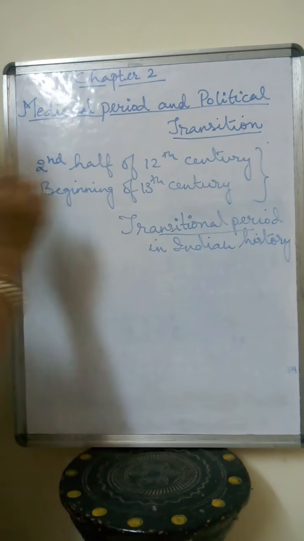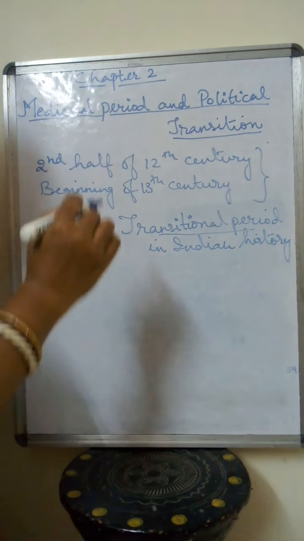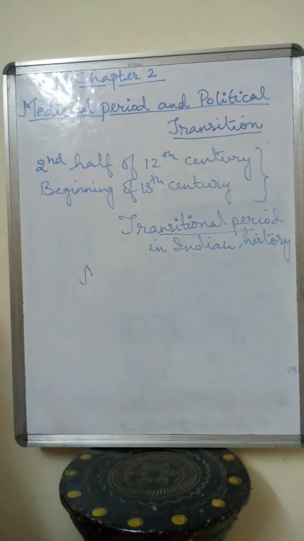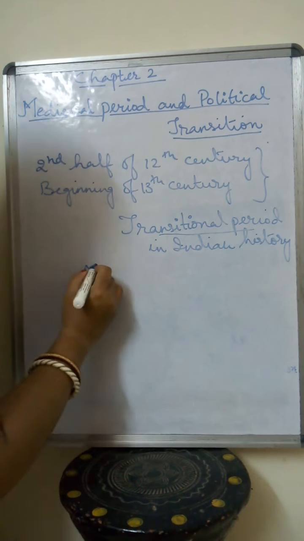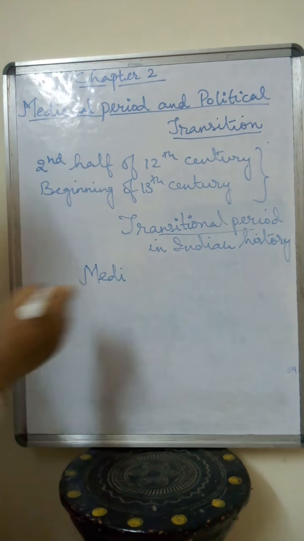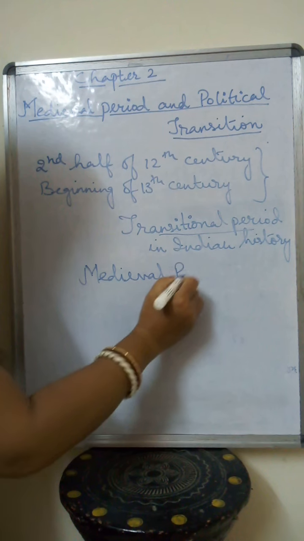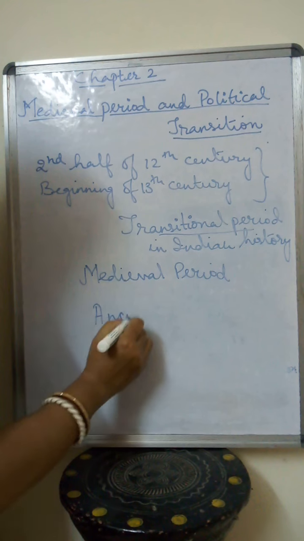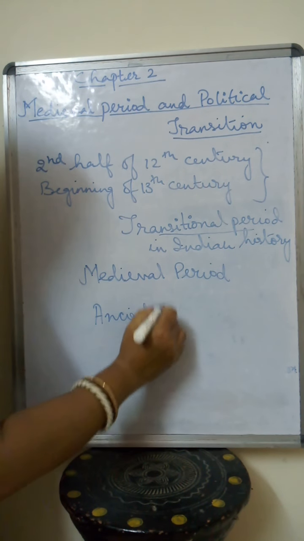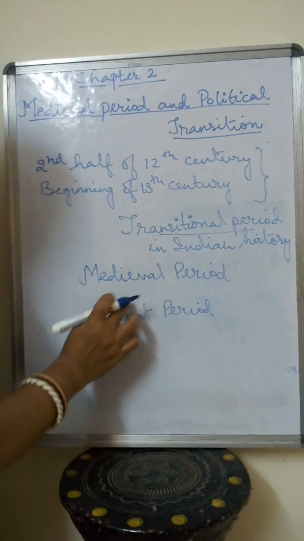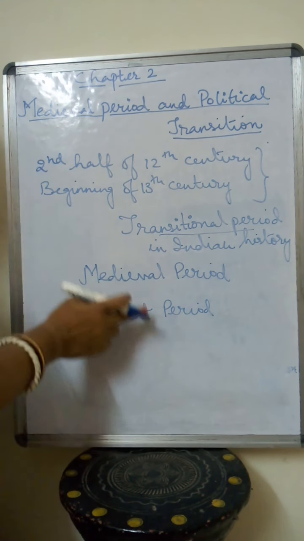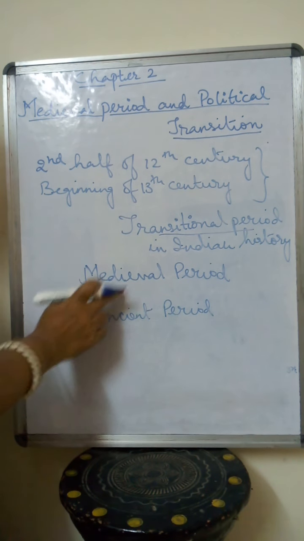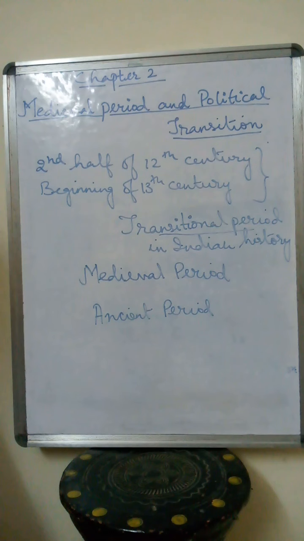In this period, Indian society entered the medieval period and left behind the ancient period. That is the reason it is called the transitional period.